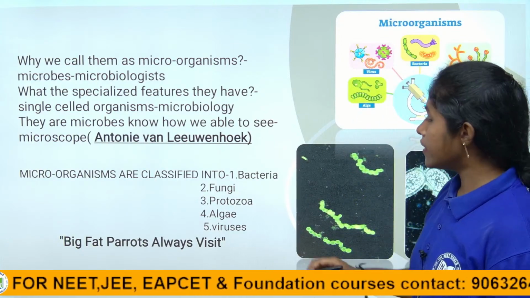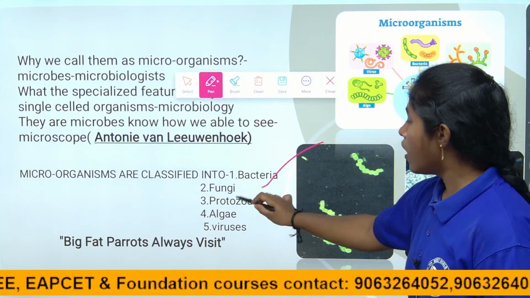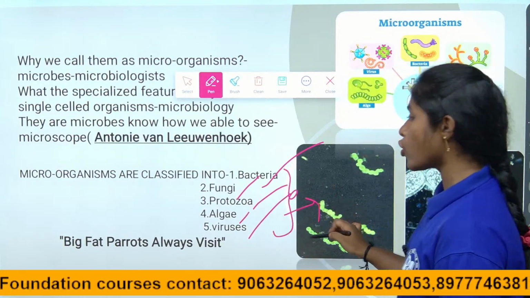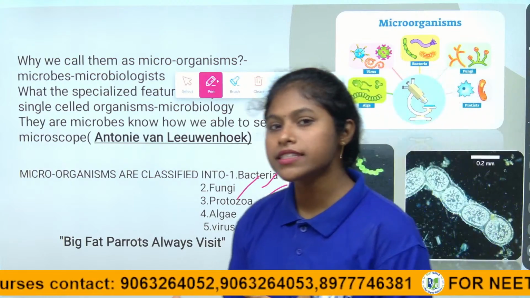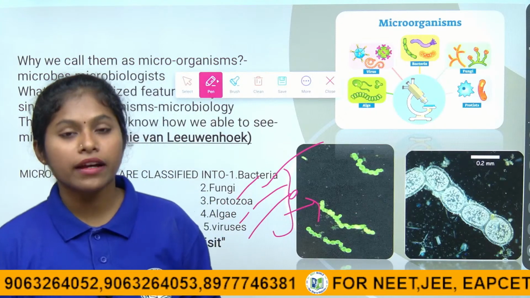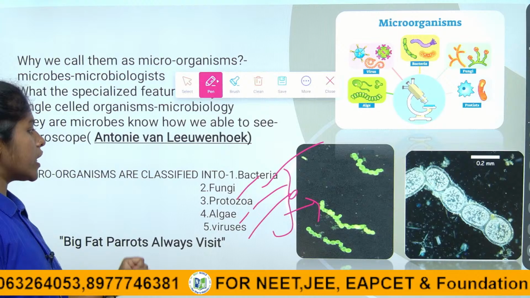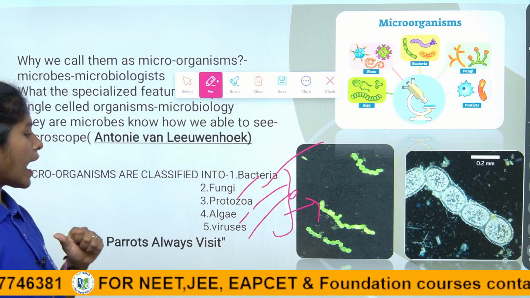One minute, children. They are bacteria, fungi, protozoa, algae and viruses. These are the 5 major groups of microorganisms, classified based on their similarities and dissimilarities, based on the characteristic features of their photosynthetic and saprophytic features. They are classified into 5 main groups. What are they? Bacteria, fungi, protozoa, algae and viruses.